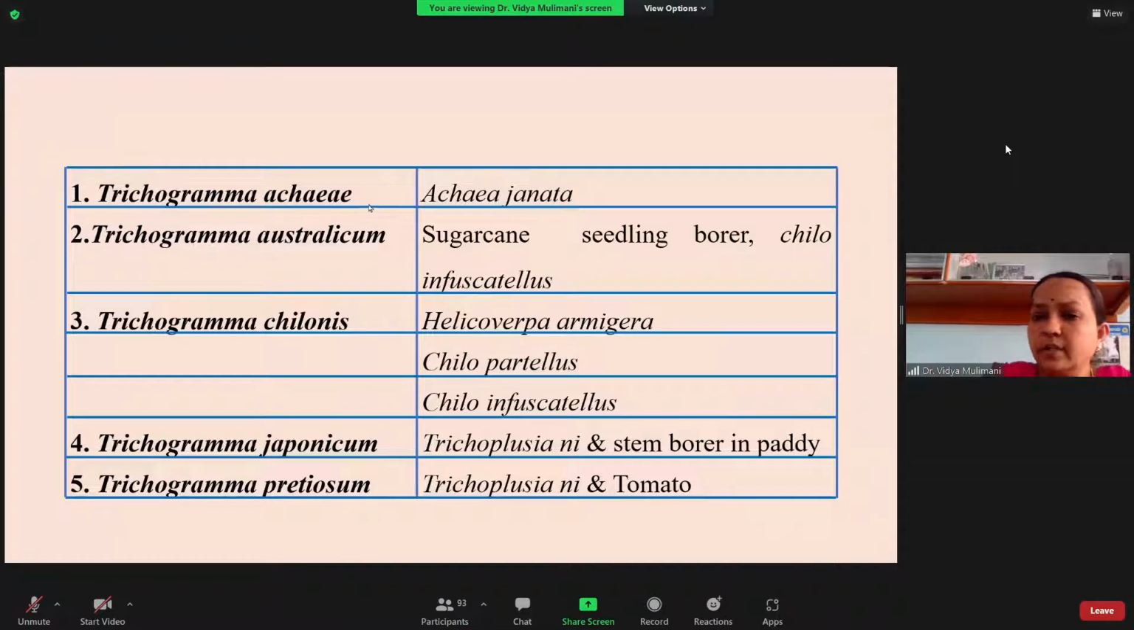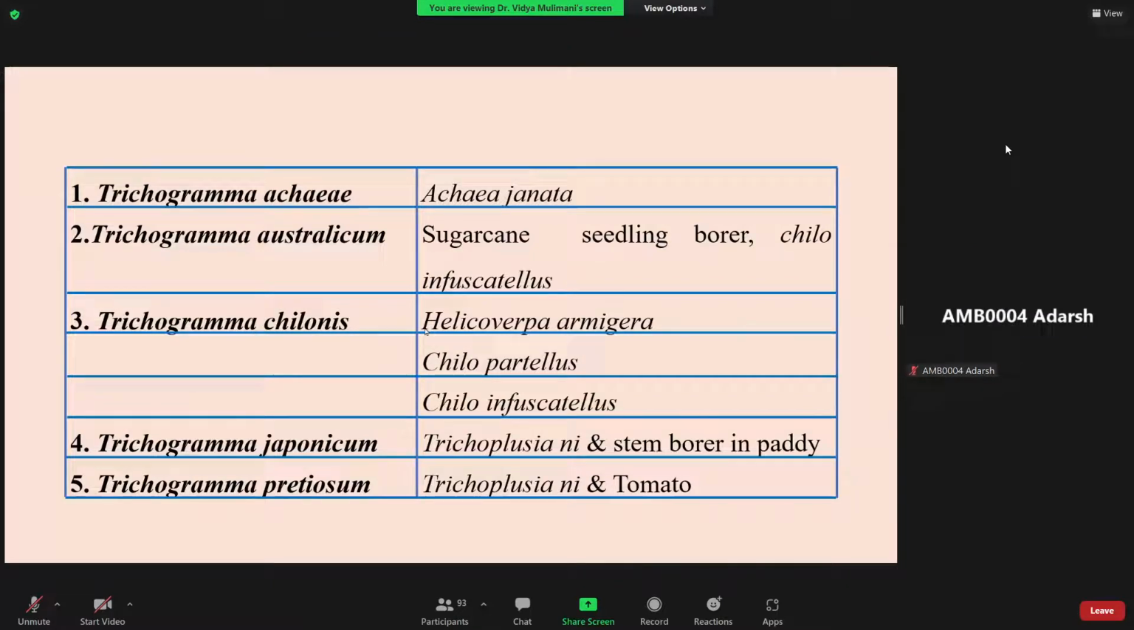Trichogramma achaeae mainly attacks the eggs of the castor semilooper, Achaea janata. Trichogramma australicum prefers attacking the sugarcane early shoot borer, Chilo infuscatellus. That is why, in the case of sugarcane, they advise australicum.